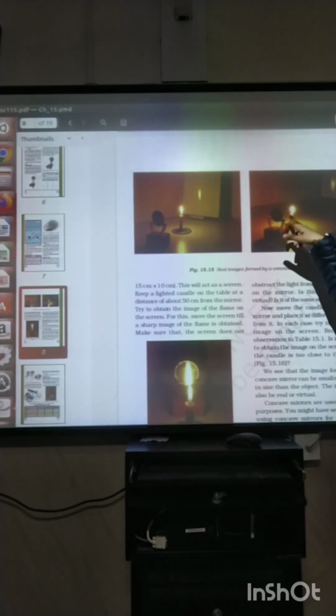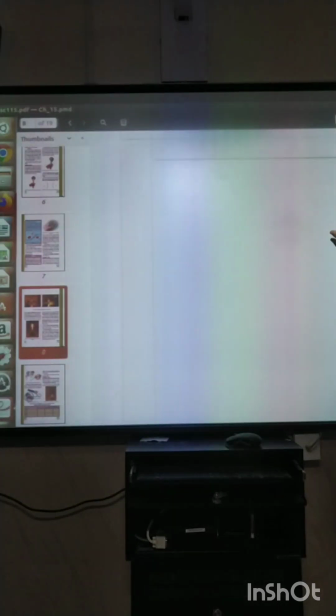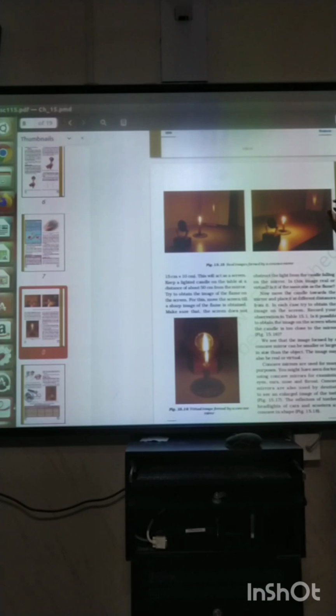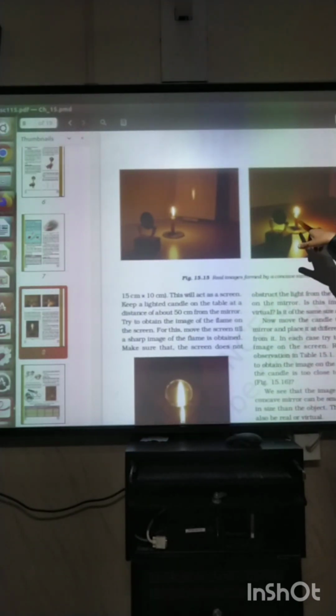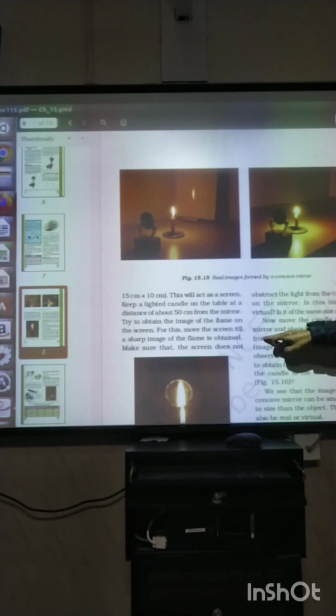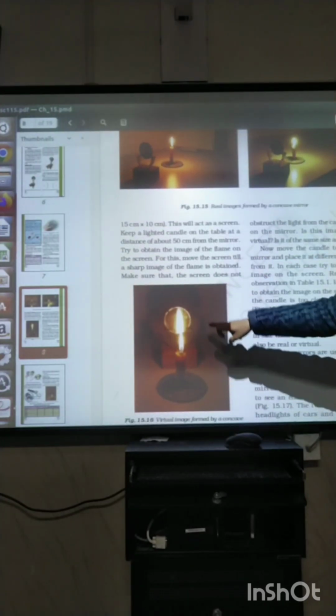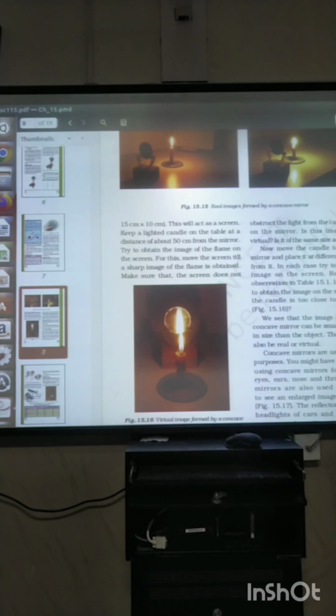The image formed can be obtained on the screen, and in this case the image formed cannot be obtained on the screen.